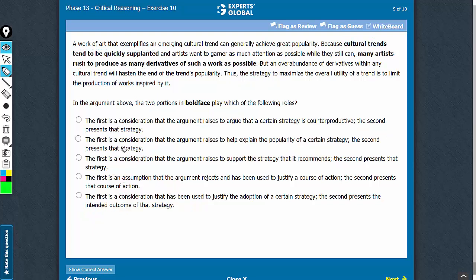Let's confirm answer choice B once more. So the first boldface is a consideration. Yes, it is a fine noun, consideration, for the first boldface. Something like a consideration, an observation is the correct term for this boldface. So the first boldface is a consideration that the argument raises to help explain what? The popularity of a certain strategy. So this first boldface here is suggesting why this particular strategy is popular. So great merit in the first clause here.